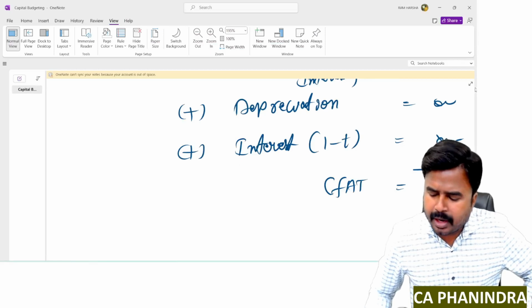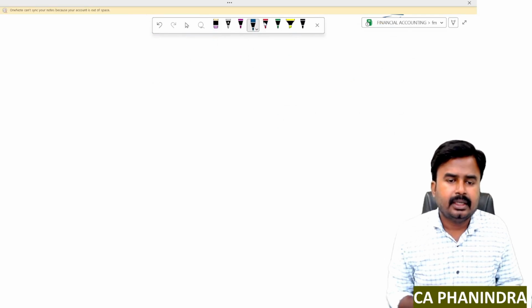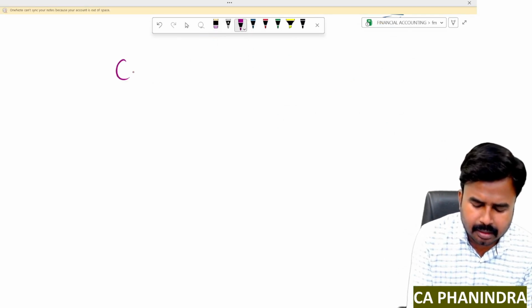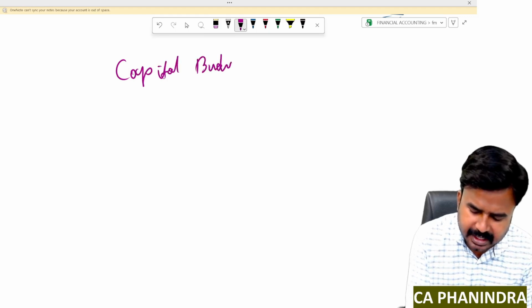Okay, the most important area we are entering now: the capital budgeting techniques or methods. This is the most important area in this chapter.